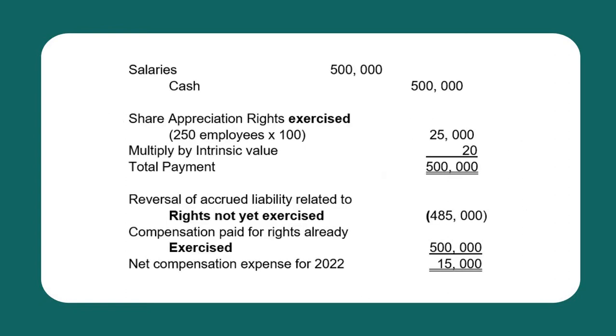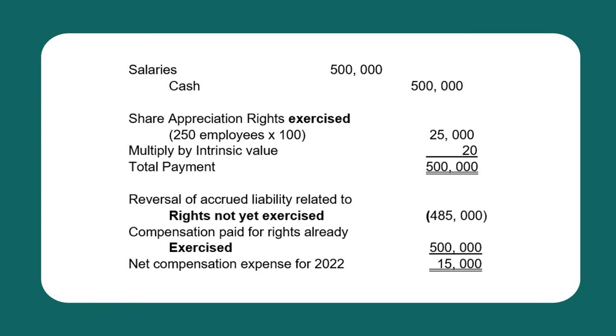And to record the compensation in relation to the rights exercised, we have 250 employees who exercised their rights times 100 rights. So we have 25,000 rights all in all. Multiply by the intrinsic value, or the amount paid per right exercised, which is 20. So the total payment for the year 2022 is 500,000. So the entry to record the payment is debit salaries expense 500,000 and credit cash 500,000.